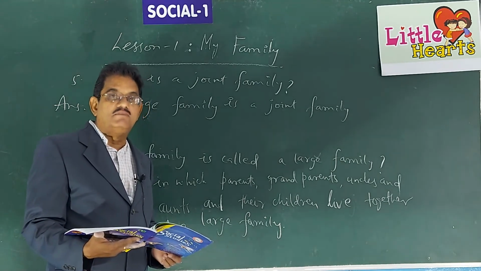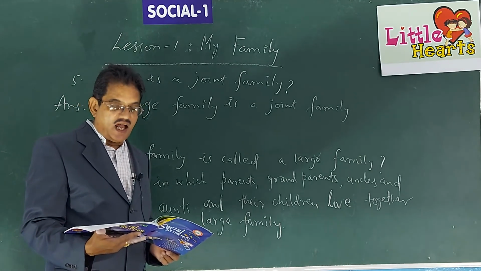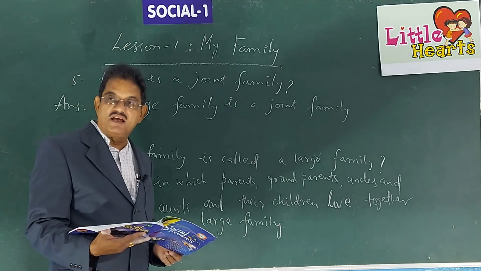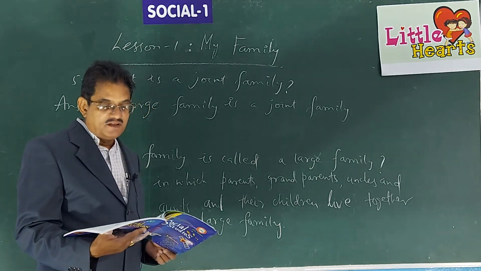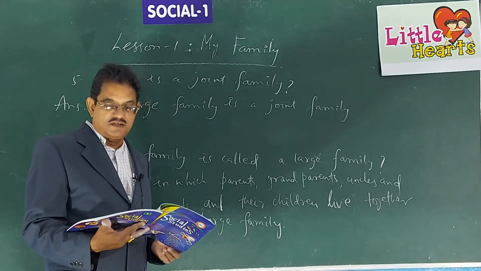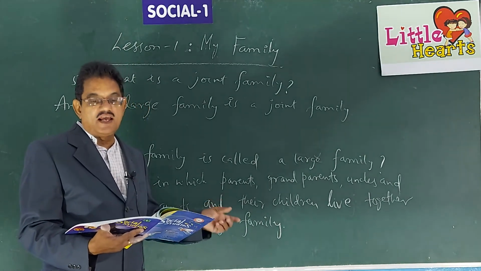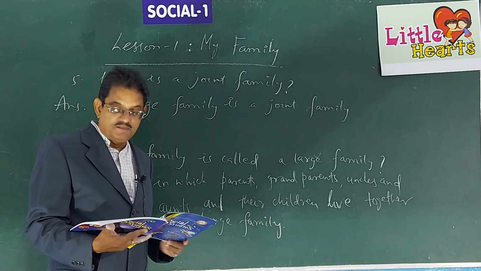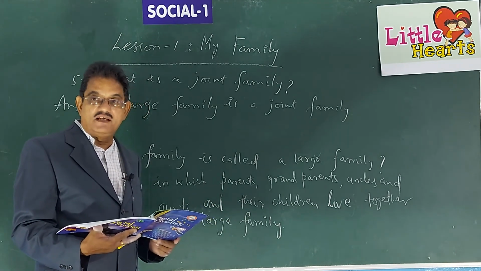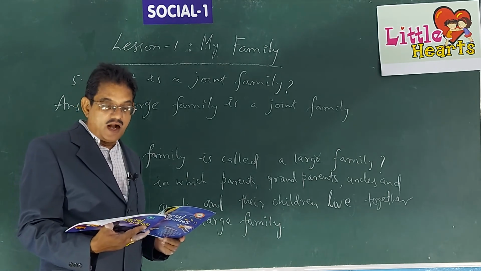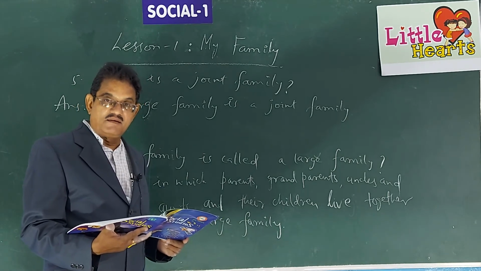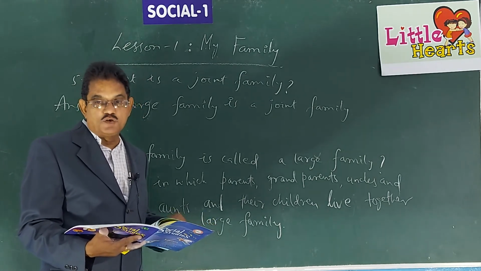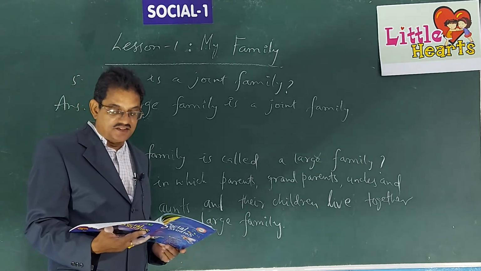There is a match the following exercise. Under A, you have to match the words under column A with those under column B. Father and mother are called what? Parents. So you have to draw a line between father and mother and that word parents. Grandparents means parents of father or mother. Uncle, brother of father or mother. Aunt, sister of father or mother. Like this, you have to draw the lines to match the things there.